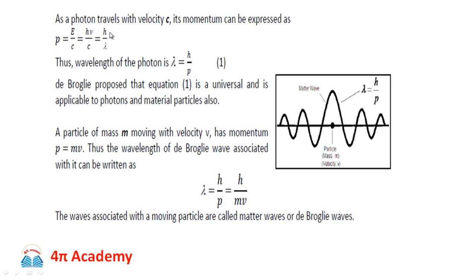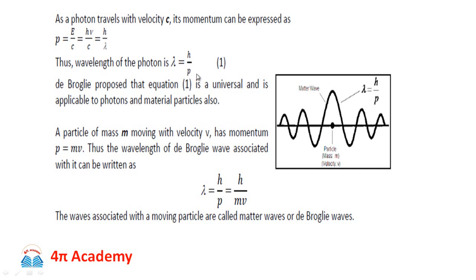Now how did he come to this equation? As I told you earlier, he was fond of Einstein, so Einstein gave the relation E is equal to mc square, which is called the famous mass energy relation, and according to Planck's quantum hypothesis, E is equal to h nu. He simply equated these two equations. So by equating these two equations, he came to the conclusion that lambda is equal to h upon mc, lambda is equal to h upon p, where p is the momentum of the photon.